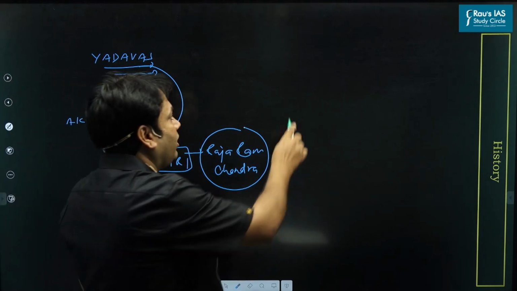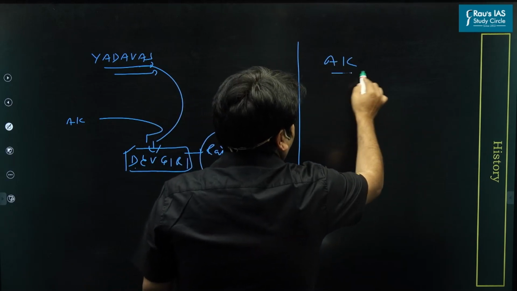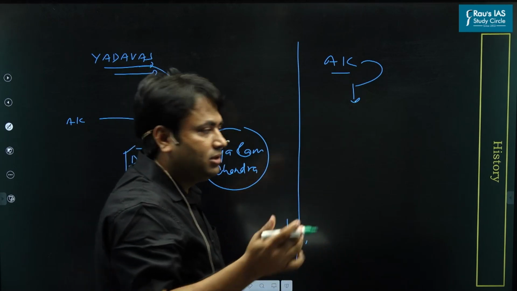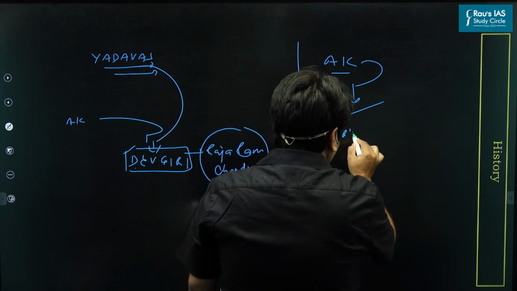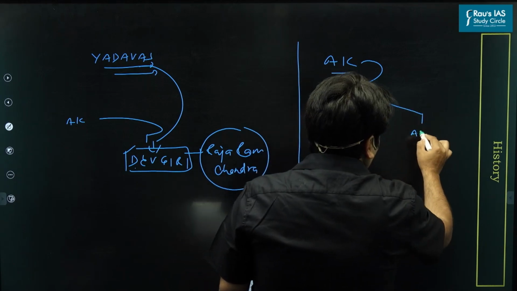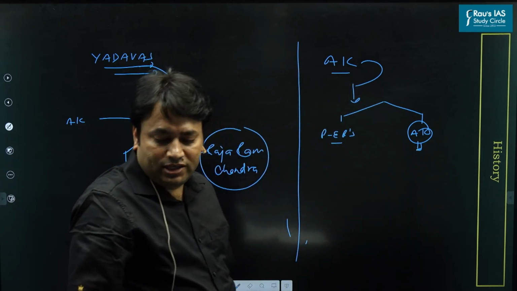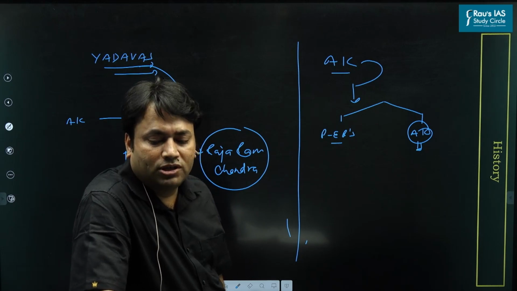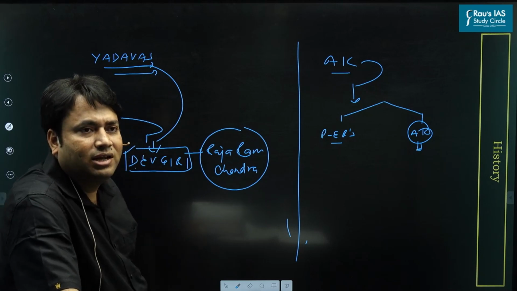Now, why was Alauddin Khilji motivated to complete his Deccan campaigns? There are different opinions about this. One important opinion is plundering economic resources. But some scholars like Amir Khusro also say that the motive of the Deccan campaign was to promote the light of Islam in the Deccan.